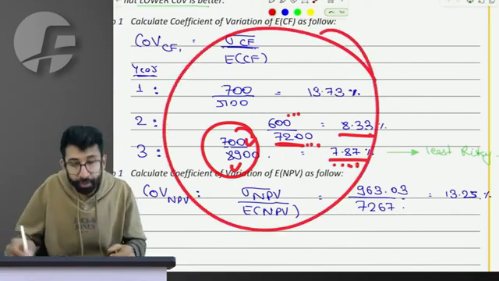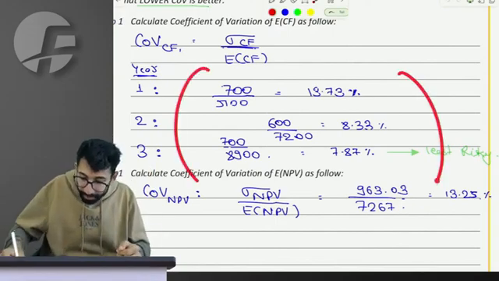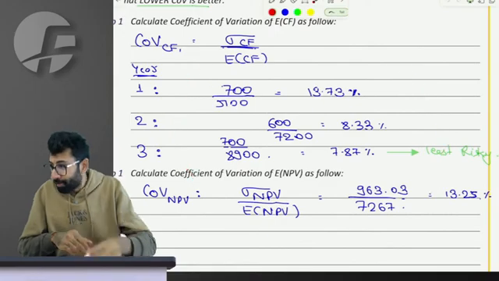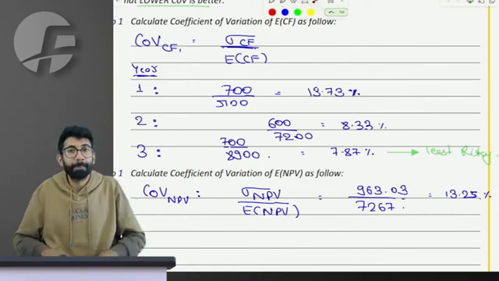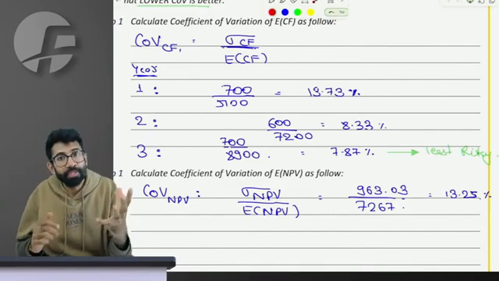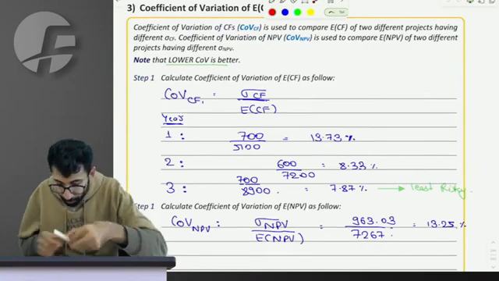Could you realize that coefficient of variation gives you a better conclusion than the standard deviation or the expected cash flows in isolation? Requesting people in the class, kindly validate this. Our perception of most risky and least risky changed after we learnt coefficient of variation.